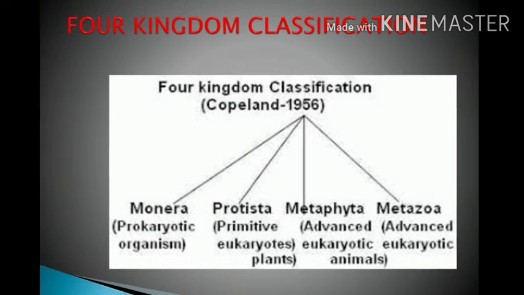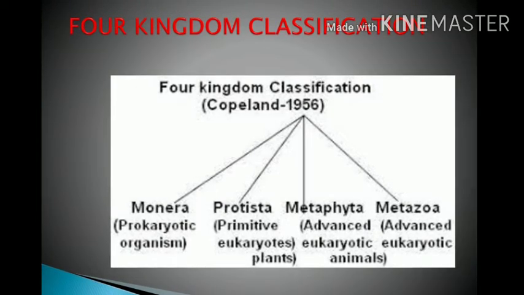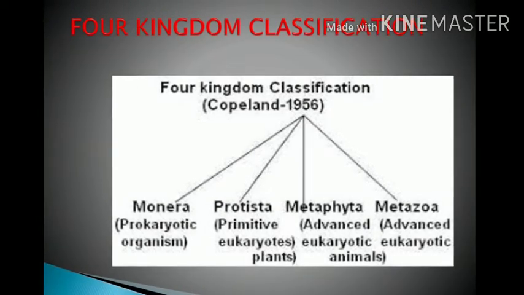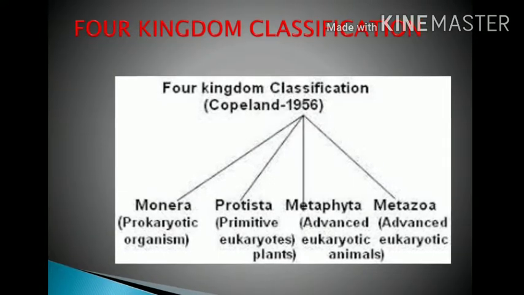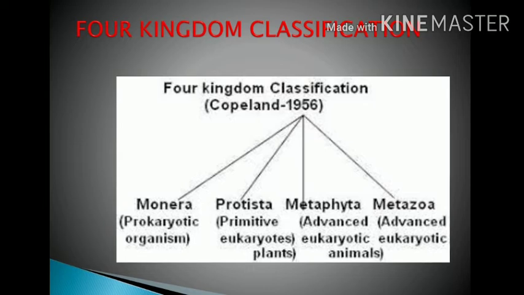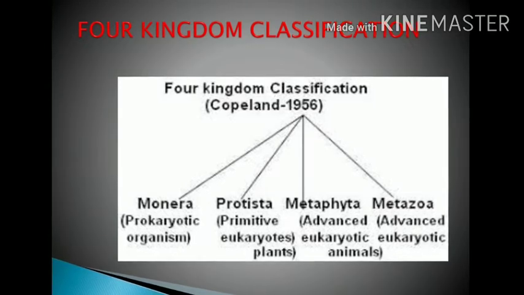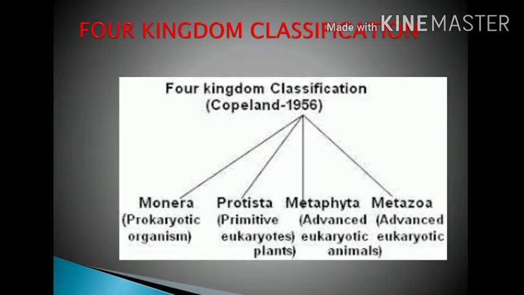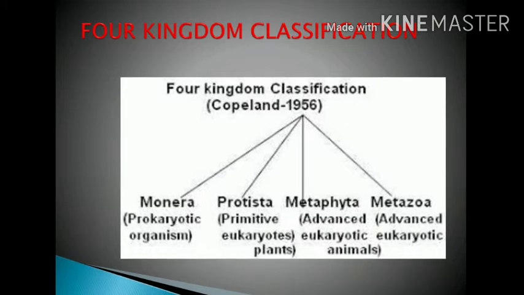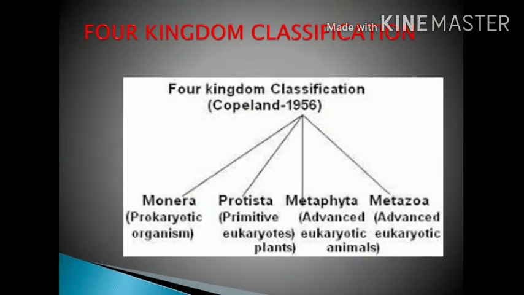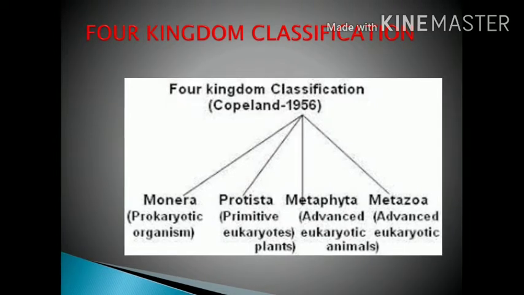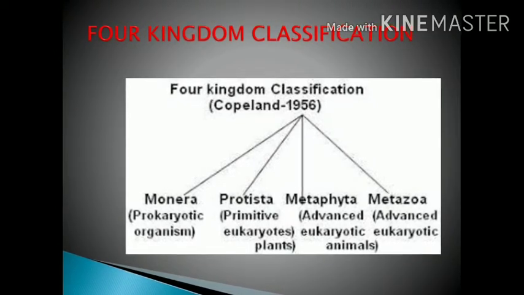Monera are only prokaryotic organisms, and Protista are primitive eukaryotes, Metaphyta are advanced eukaryotic plants, and Metazoa are advanced eukaryotic animal cells. Okay, so these are the 4 kingdom classifications.